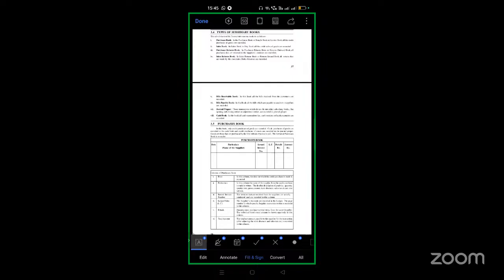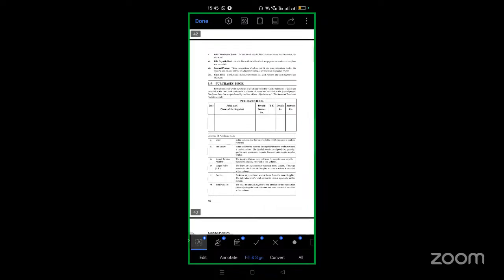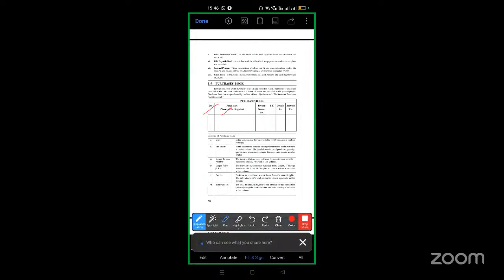We write only credit transactions. And if you just look at this, this is the format where we write the purchase book. This is date, particulars, inward invoice, LF, details, and amount.